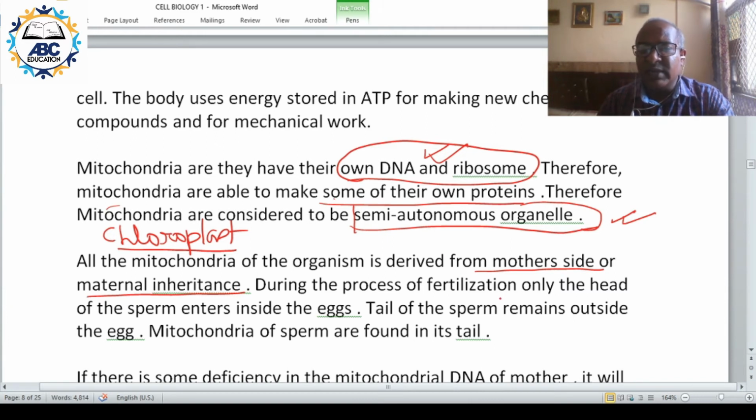In fertilization, say this is the egg, and this is the sperm.